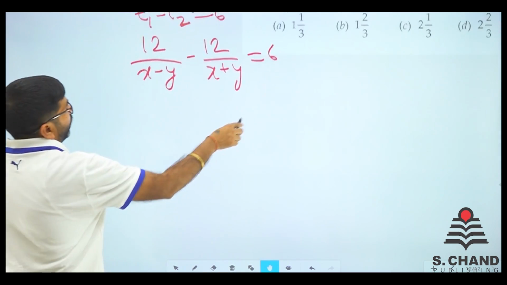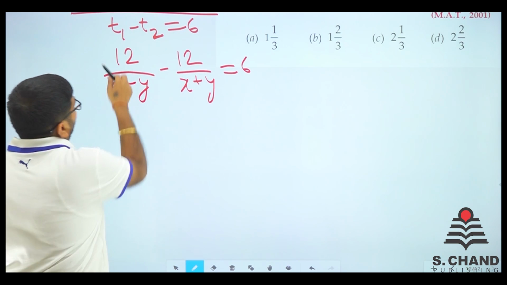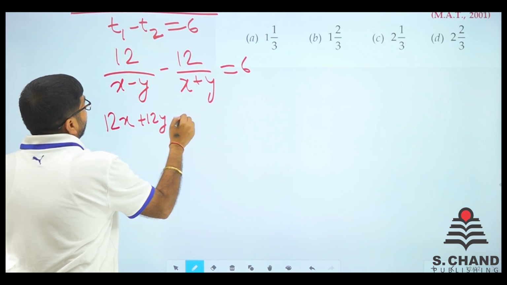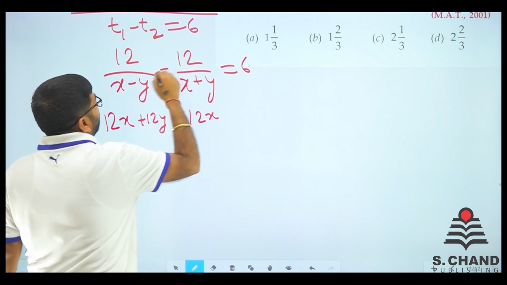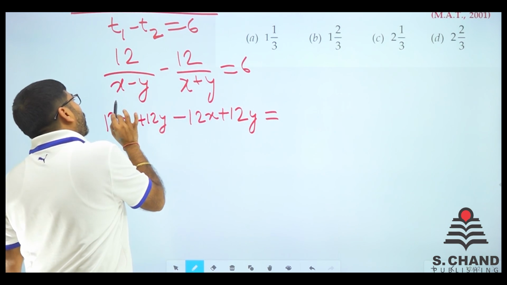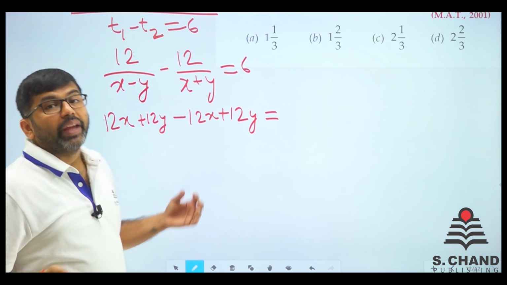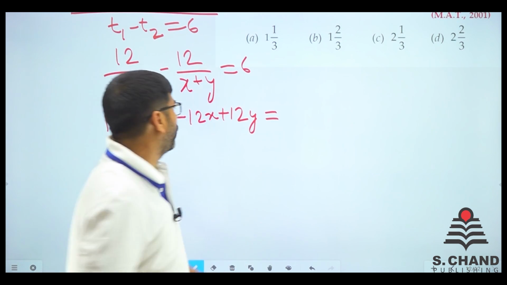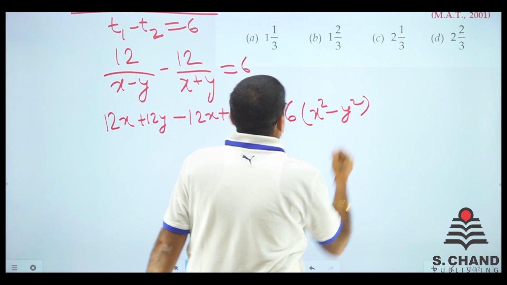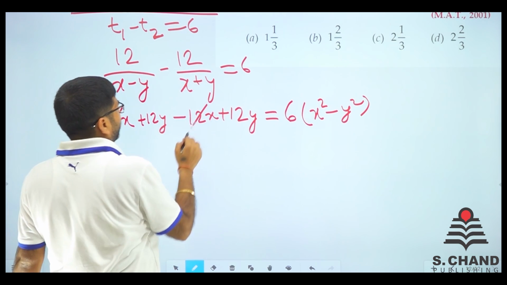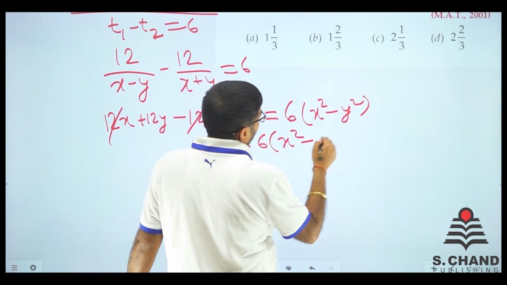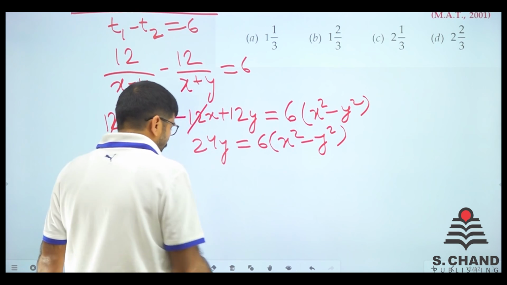Now we need to solve this equation. It becomes 12(x plus y) minus 12(x minus y) is equal to 6 times (x minus y)(x plus y). When you multiply them, (a minus b)(a plus b) is a square minus b square. So it goes here as 6(x square minus y square). We cancel out all the x's and it remains 24y is equal to 6(x square minus y square). This is the first equation.